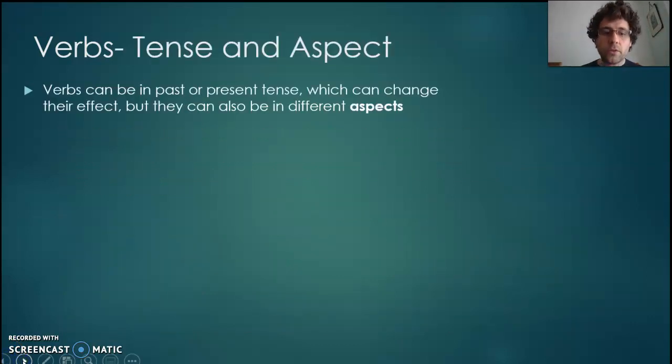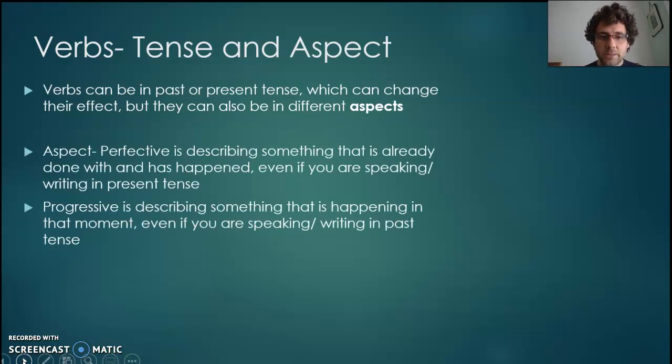Now, one way you can look at verbs is with tense or aspect. Now, past and present tense are quite straightforward. Are we describing what happened, or what happens, or what is happening around us, what's going on around us? That's the tense, but there can also be different aspects.